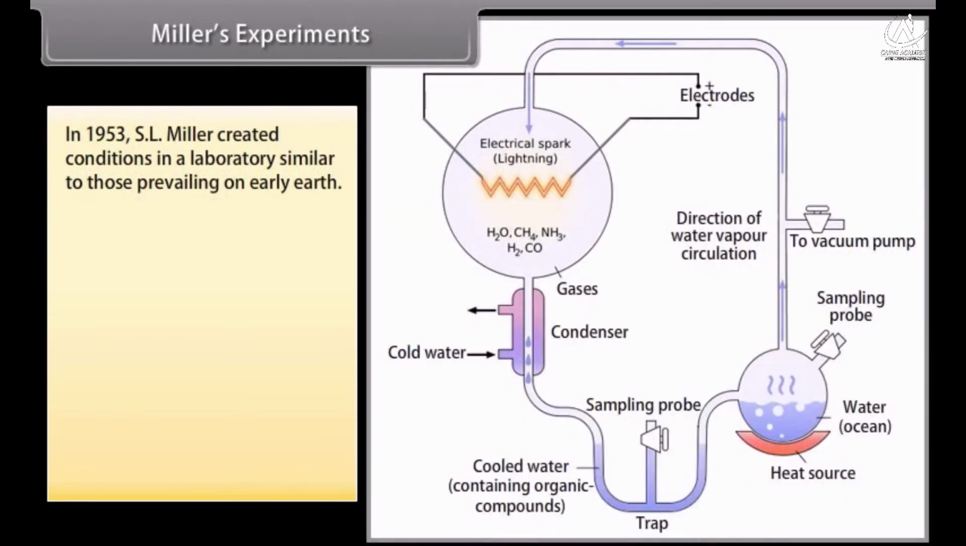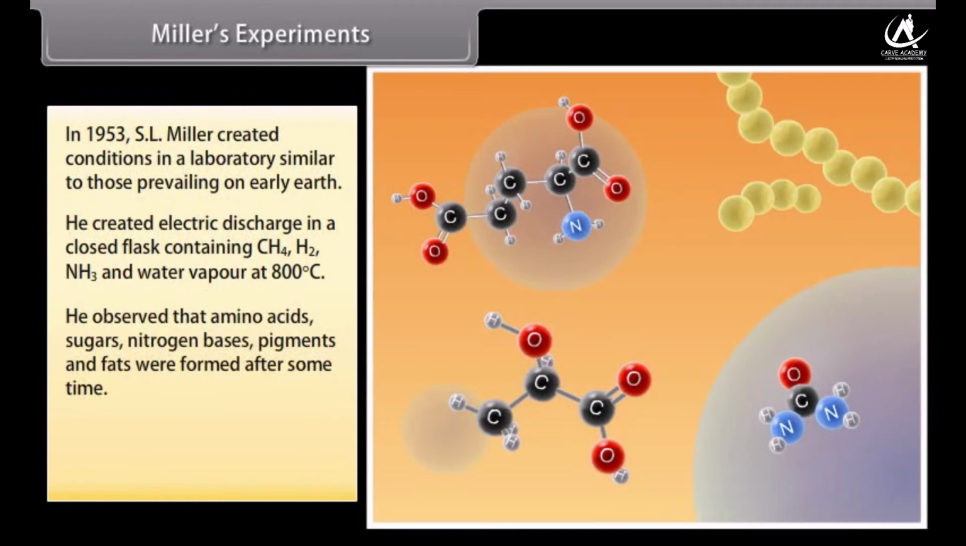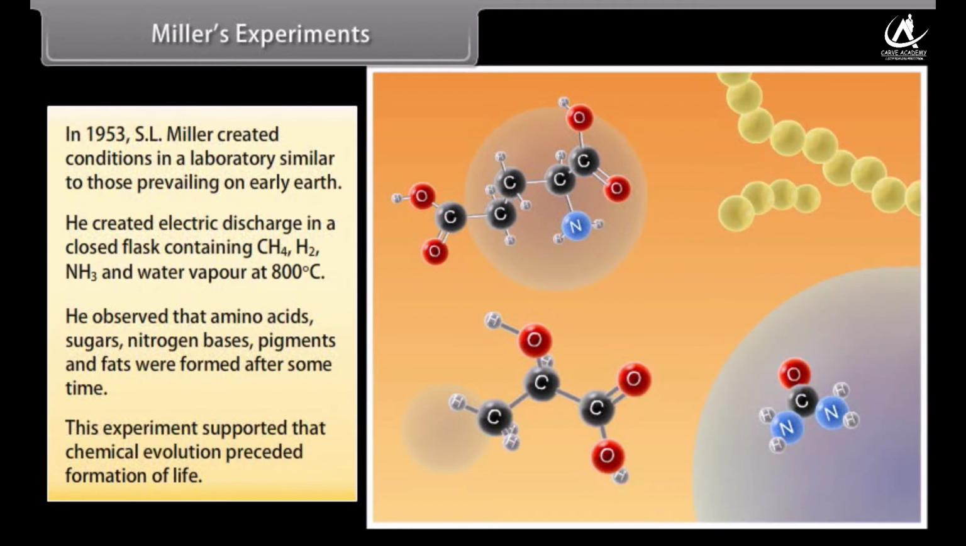Miller's experiments. In 1953, S.L. Miller created conditions in a laboratory similar to those prevailing on early Earth. He created electric discharge in a closed flask containing CH4, H2, NH3, and water vapor at 800 degrees Celsius. He observed that amino acids, sugars, nitrogen bases, pigments, and fats were formed after some time. This experiment supported that chemical evolution preceded formation of life.